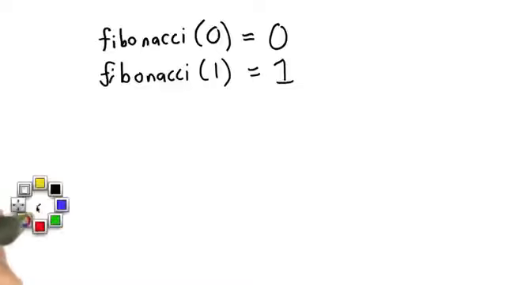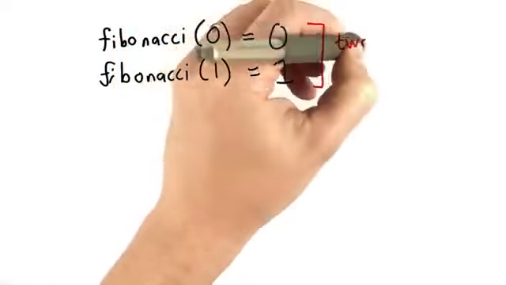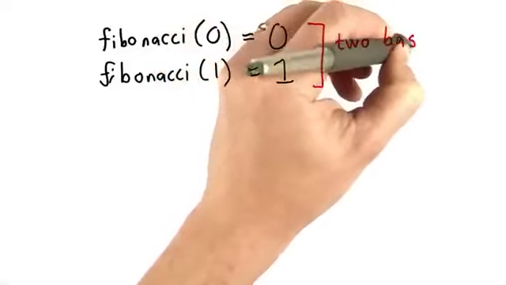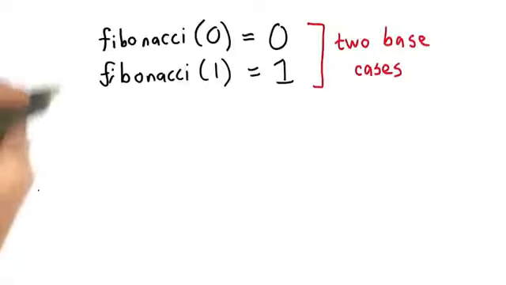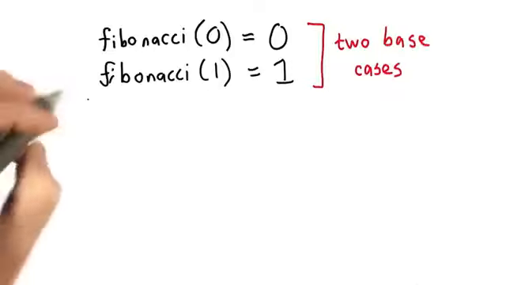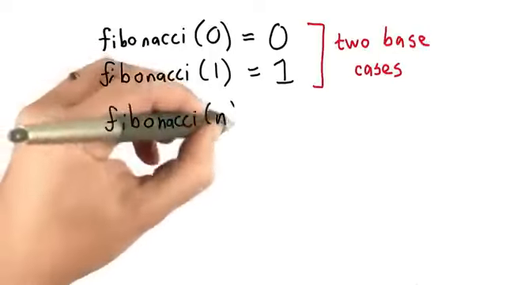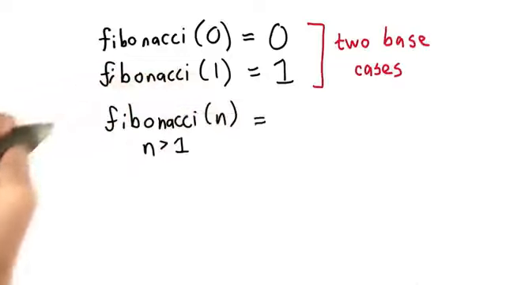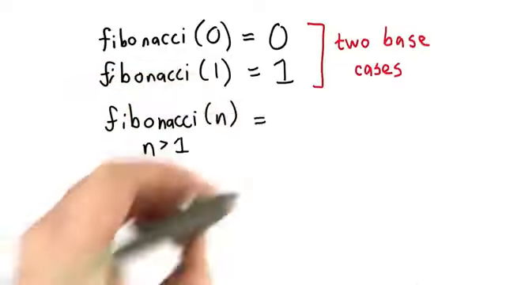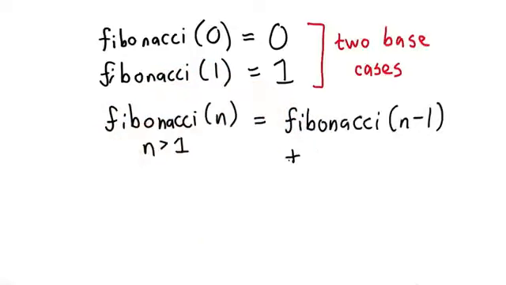So this is different from the other recursive definitions we've seen in that there are 2 base cases. Previously, all of our definitions just had 1 base case. And then we can define every other Fibonacci number recursively starting from these base cases. And so the Fibonacci number n, where n is some whole number greater than 1, is, well, we have all the rabbits in the previous month, so that's Fibonacci of n minus 1, plus all the new babies.